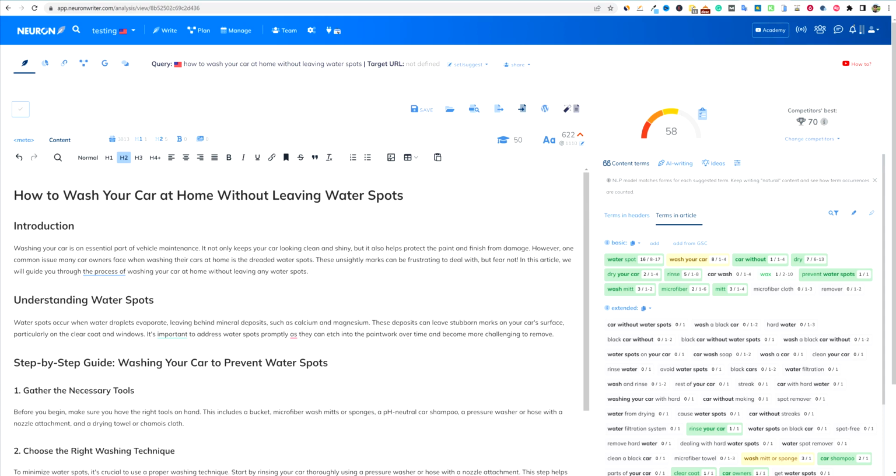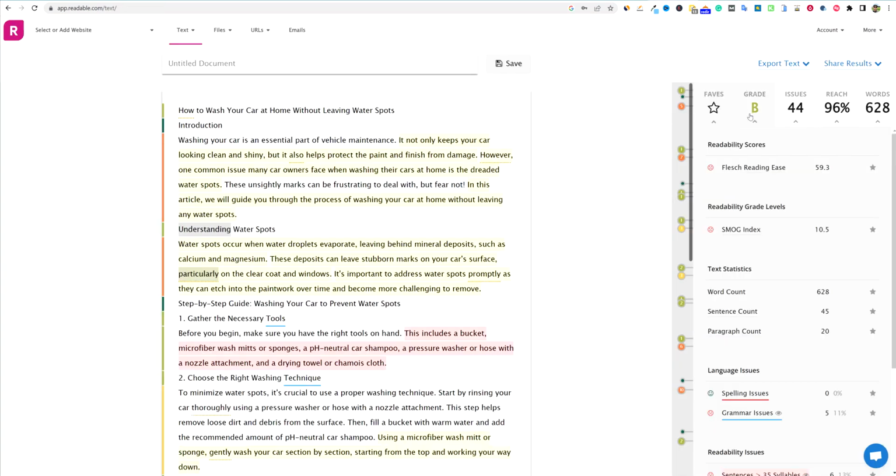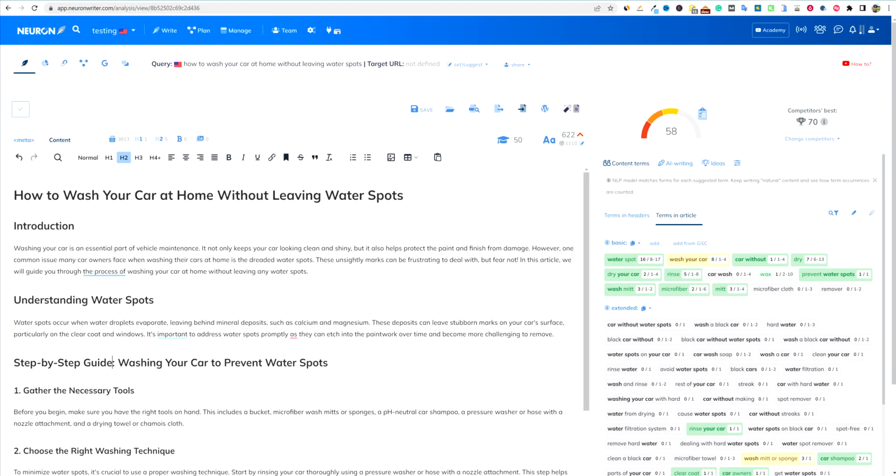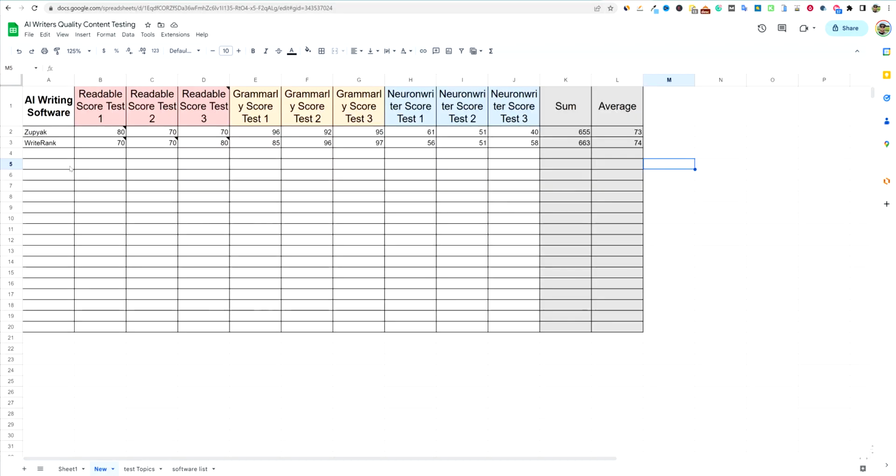And so you can see that this last article, we got a B actually in Readable. And then we also got a 97 score in Grammarly, and we got a solid 58 with NeuronWriter. So that concludes this testing of WriteRank.